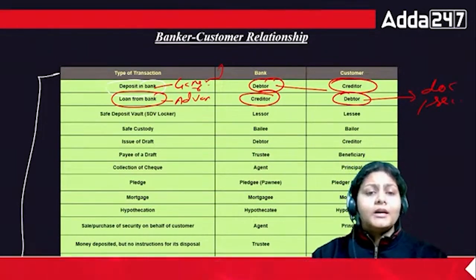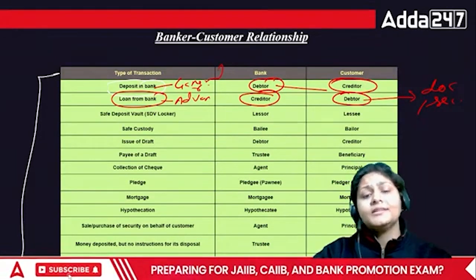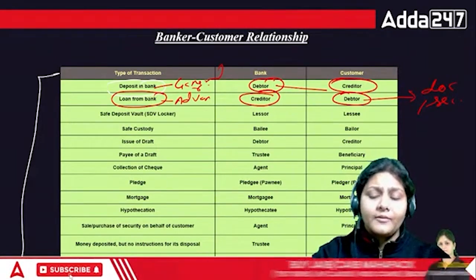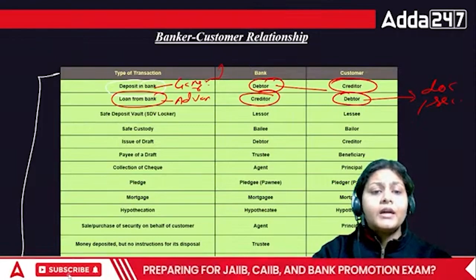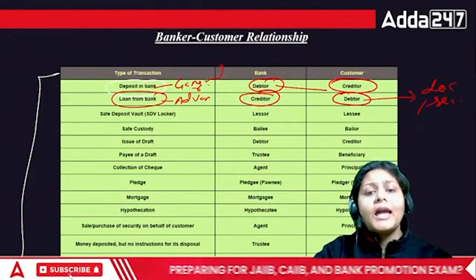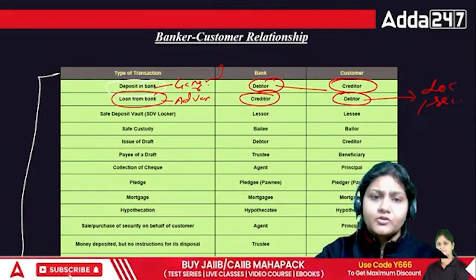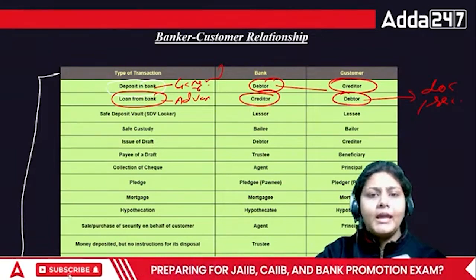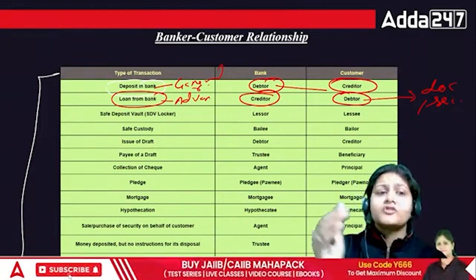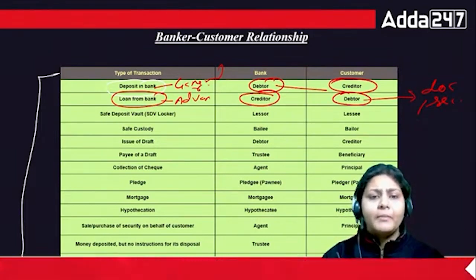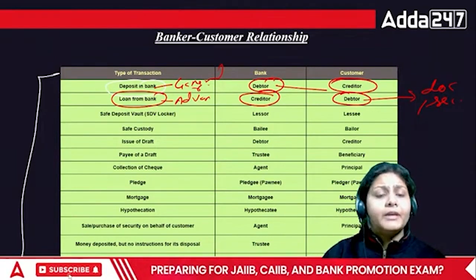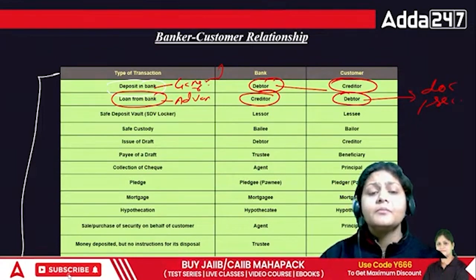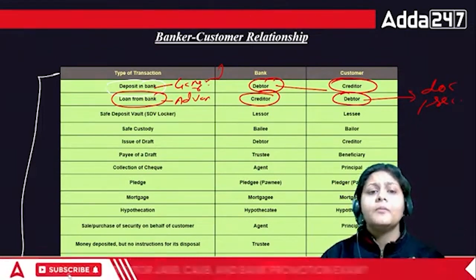Now there is a third relationship, that is trustee and beneficiary. According to the Indian Trust Act 1882, the relationship between the bank and customer is based on trust. Whenever the bank is receiving any valuable asset or any document for security in exchange for the loan provided by the bank, say I am the customer and PNB bank is providing me the loan, here PNB bank is receiving some valuable asset or document from my side.